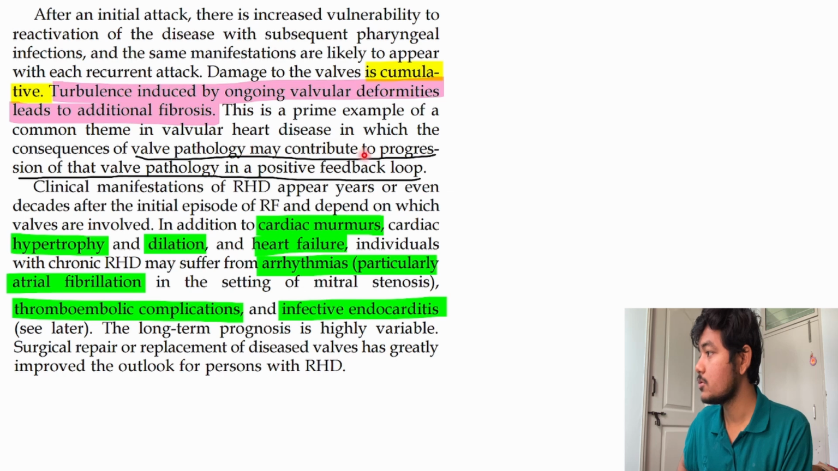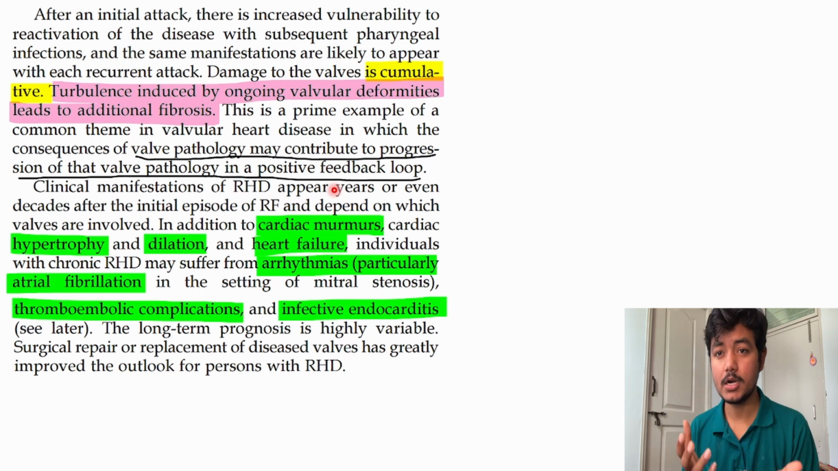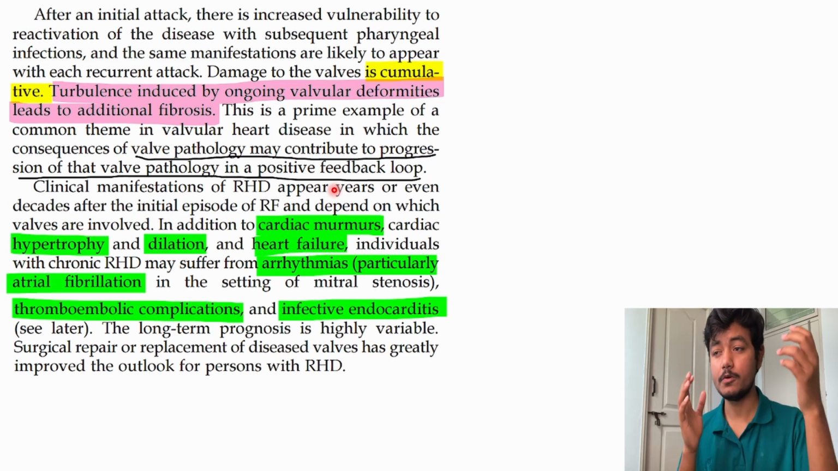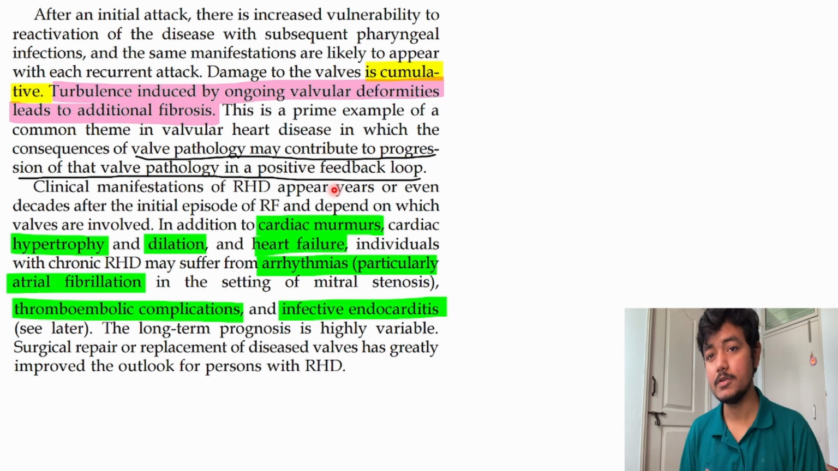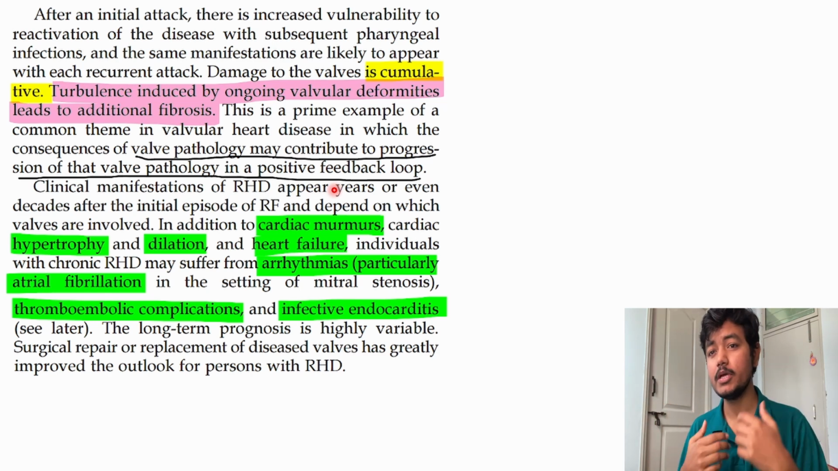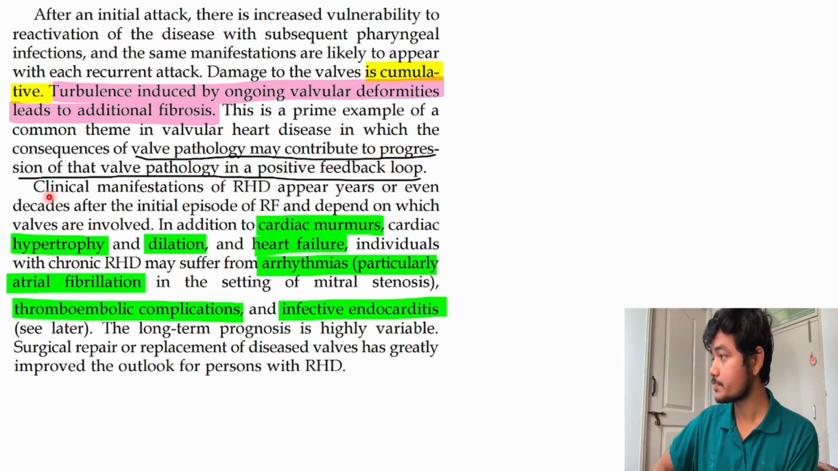Consequences of valve pathology may contribute to progression of the valve pathology in a positive feedback loop. Once the valve is damaged, the heart still has to beat, it will try to pump the blood throughout the body. Blood has to flow properly from the atrium to the ventricle, but the valve is damaged, and the heart is still beating, not giving time to repair. So because of the continuous pumping, there will be more damage, more damage, more damage. That is a kind of positive feedback loop.